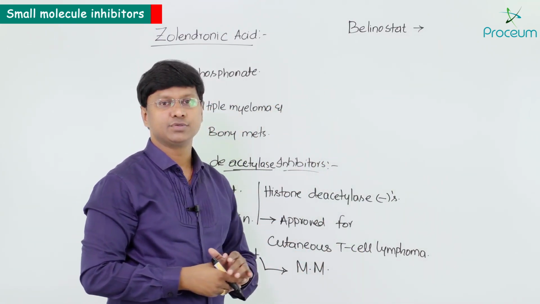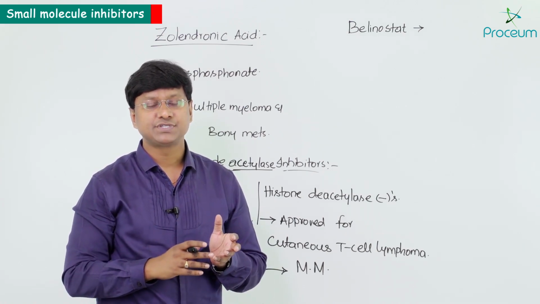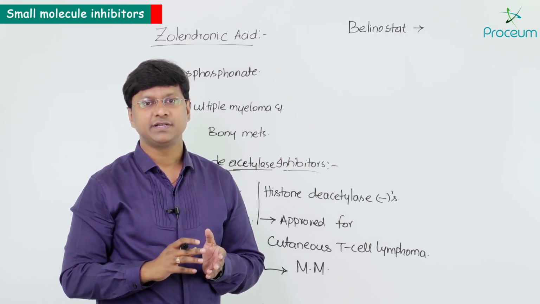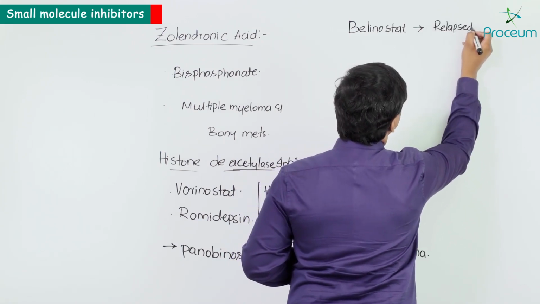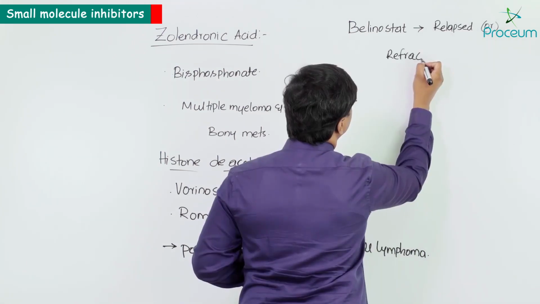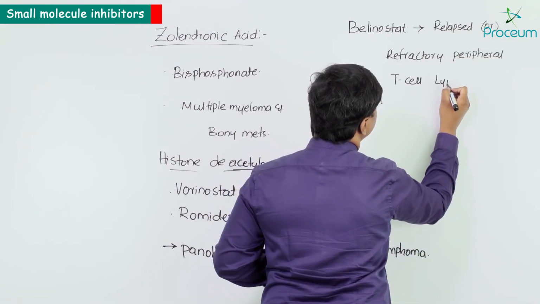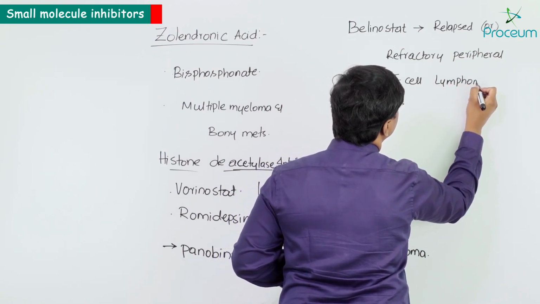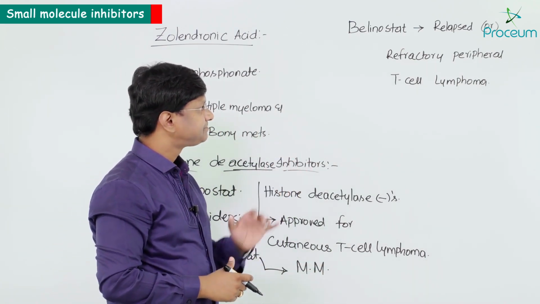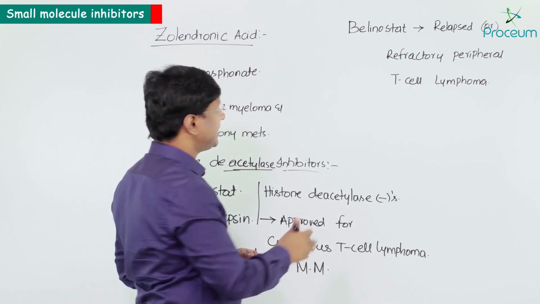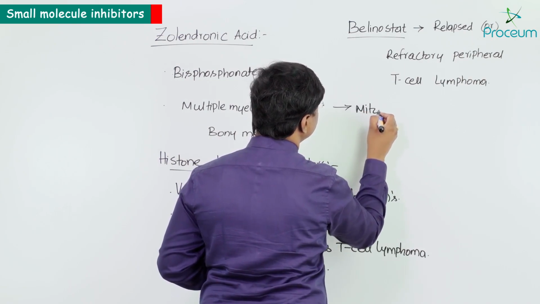Now if you take belinostat, remember this is another drug in this group which is approved for relapsed or refractory peripheral T-cell lymphoma. That is about your drug belinostat. Next to belinostat, the other drug we have is mitotane.